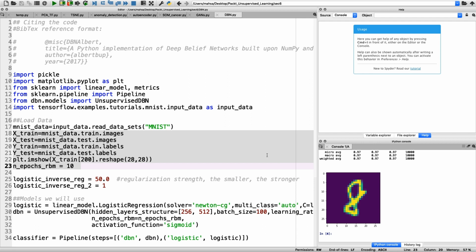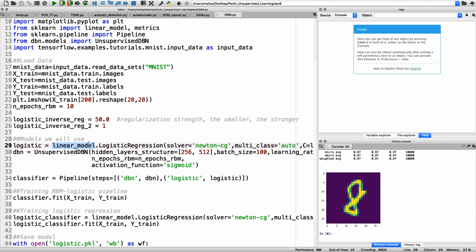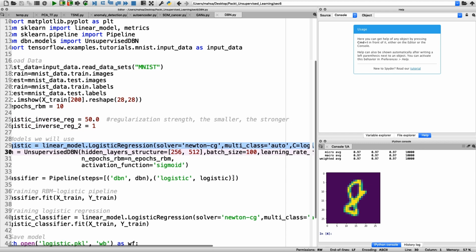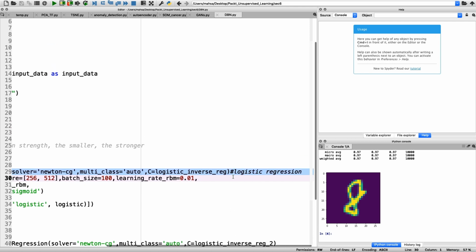The regularizer parameters are defined here, as you can see. As we make them smaller, we are forcing stronger and stronger regularization. Then we have loaded the logistic regression module as the final estimator with its parameters like what I have already defined above. So if we scroll, you can see all of the inputs and arguments that it's receiving.